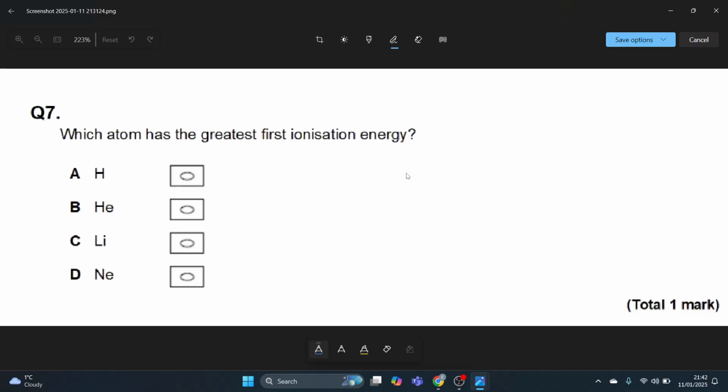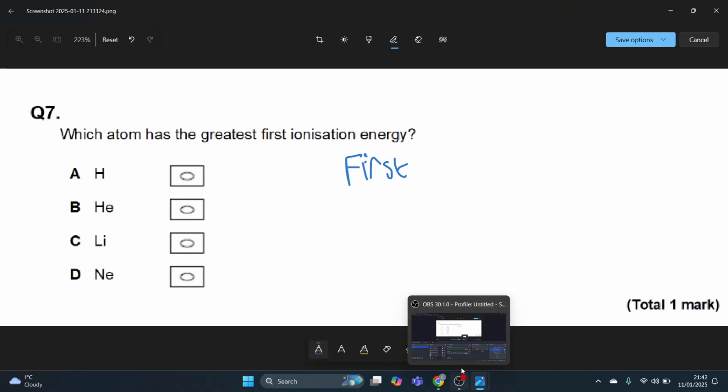What you would need to do for this kind of question is look in the periodic table. I can see that it's definitely not going to be neon, because neon is lower down the group than helium, and first ionization energy decreases down the group.